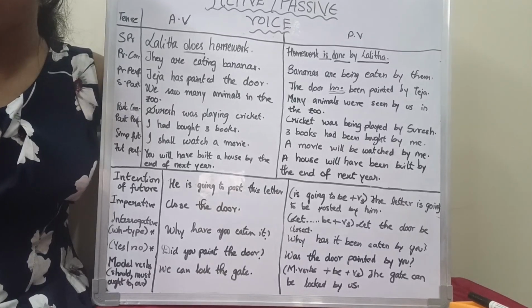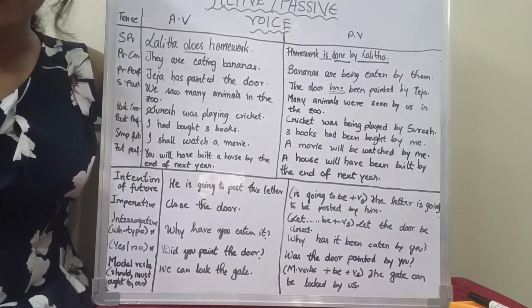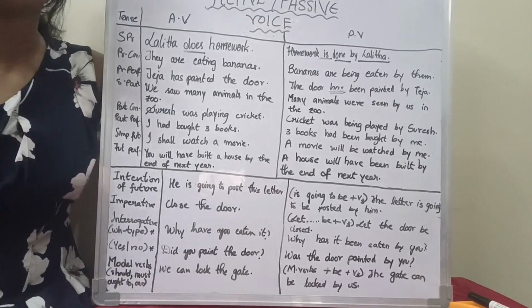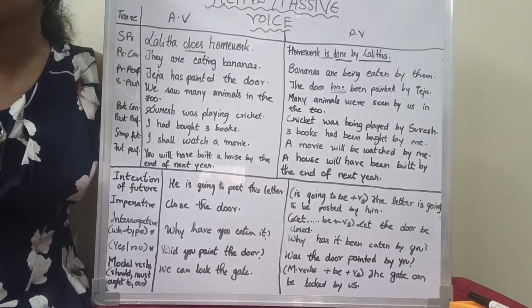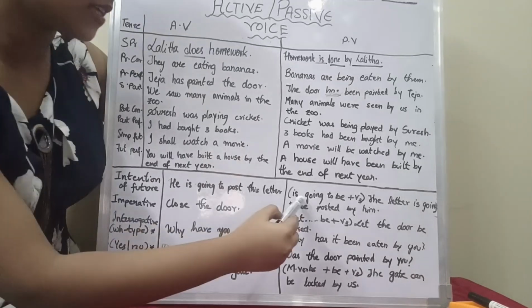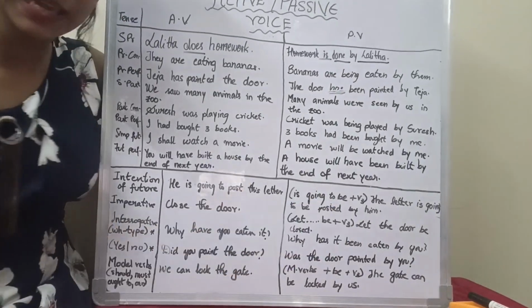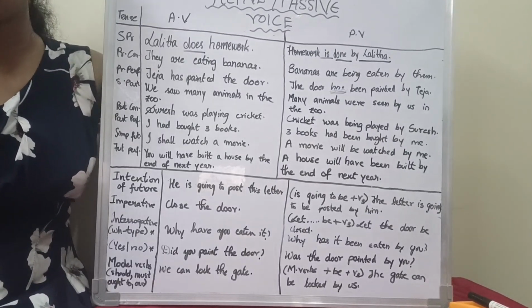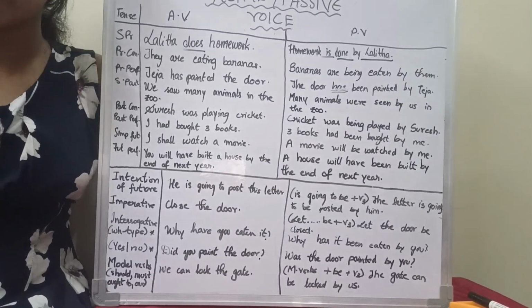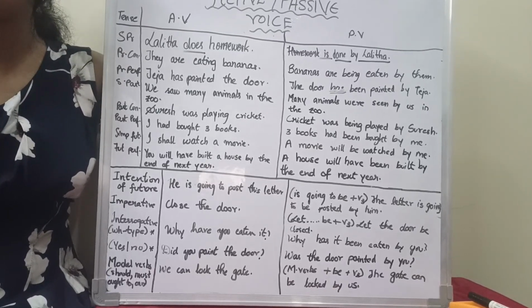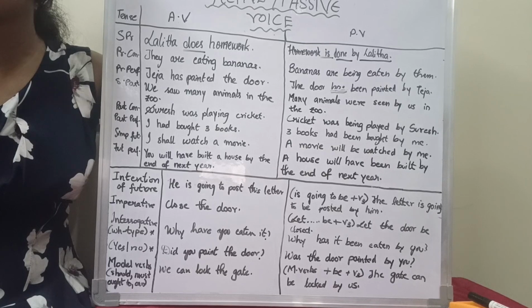For example, look at this. The intention of future. When the intention of future is given, the formula you should use is going to be plus V3. Okay, the example is he is going to post this letter. So using is going to be plus V3 form, the answer should be this letter is going to be posted by me.